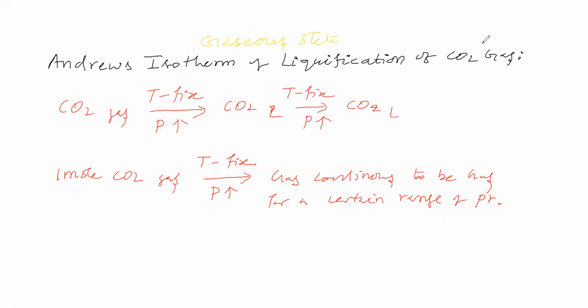Here we'll see volume decreases. Okay. In this place, volume decreases. So we are taking certain moles of gas, we are keeping temperature constant, we are applying pressure. So what happens to the volume means volume decreases. Now gas continues to be gas for a certain range of pressure. So after this, on applying pressure, now we are increasing the pressure.